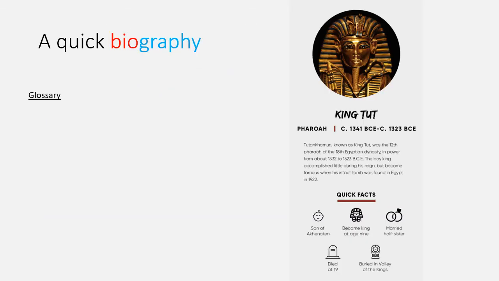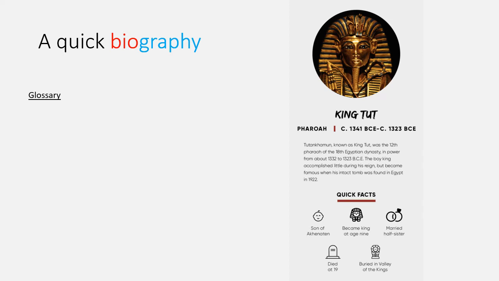So I've got here a very quick biography of Tutankhamun, who's known as King Tut. He was a pharaoh, so it's a male. He was a pharaoh, so very important. And where you see the C dot, that means circa, about. They think he was born about 1341 BCE. Now that's the same as saying BC. That means before Common Era or before Christ. And that he went on to live until 1323 BCE.